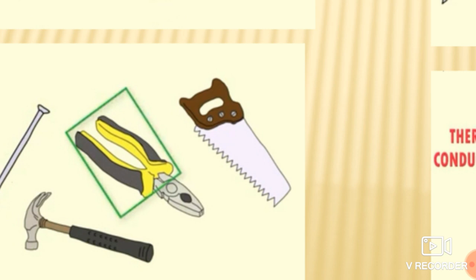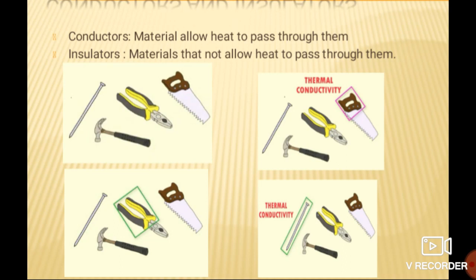It is an insulator, which means this material does not allow heat to pass through it. So what is the basic difference between conductor and insulator? Conductors are those which allow heat to pass through them, while insulators are those materials that cannot allow heat to pass through them.